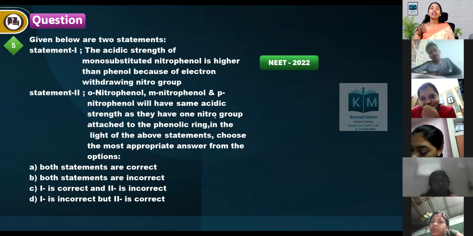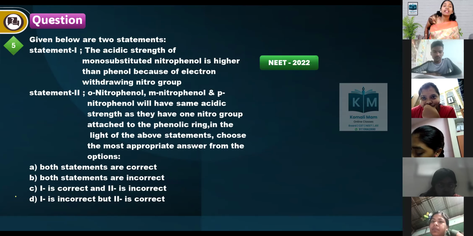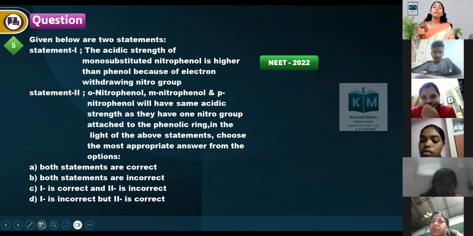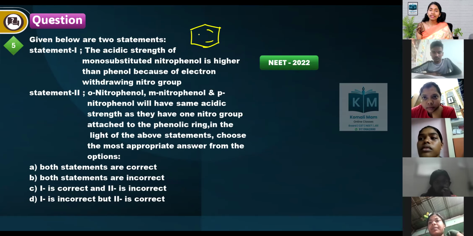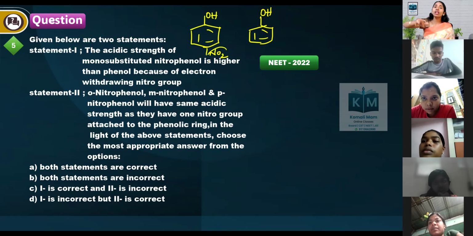Clear? Next one. The acidic strength of monosubstituted nitrophenol is higher than phenol because of the electron withdrawing nitro group. So they're saying we have phenol and a phenol with one nitro group.